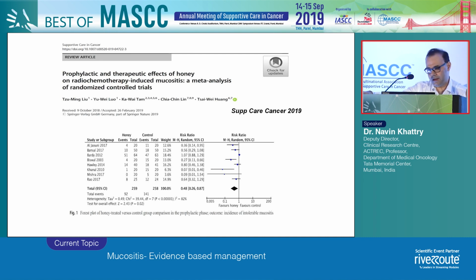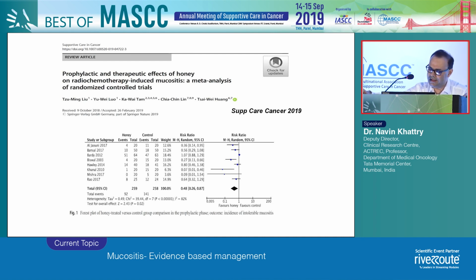Now, a deviation from transplant: there is also honey, which has been there for years, and it's again something which is very cheap and easily available across the world. What is the evidence that honey may ameliorate mucositis? There is a meta-analysis of using honey, topical honey, in various settings, predominantly in radiation treatment and chemotherapy, or a combination of chemo and radiation.